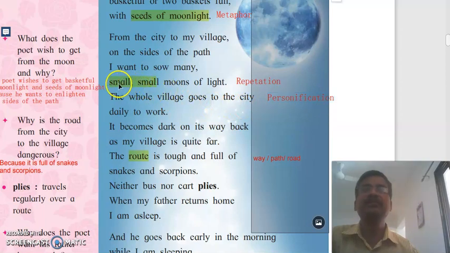And here in the previous line, small. These words are repeated. So the figure of speech is repetition. The whole village goes to the city daily to work.